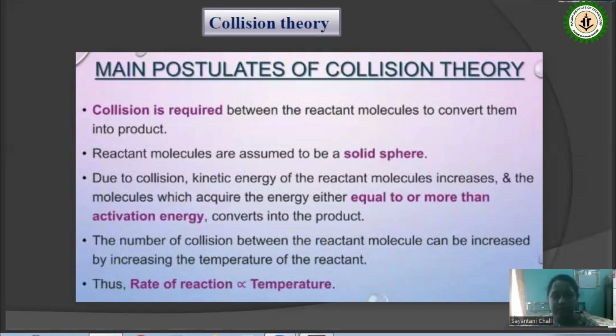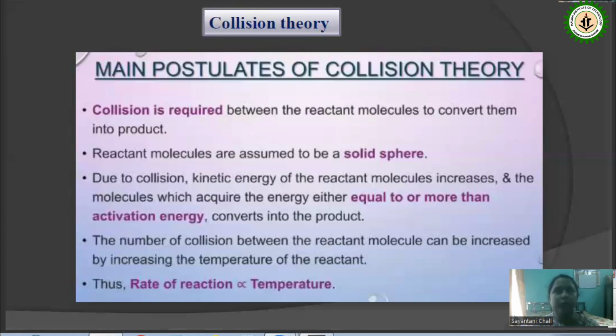Whatever I said a few minutes back, that through the collision the reactant molecule acquires that minimum threshold energy required to go to the product side, we define as the activation energy. And the number of collisions between the reactant molecules can be increased by increasing the temperature of the reactant.